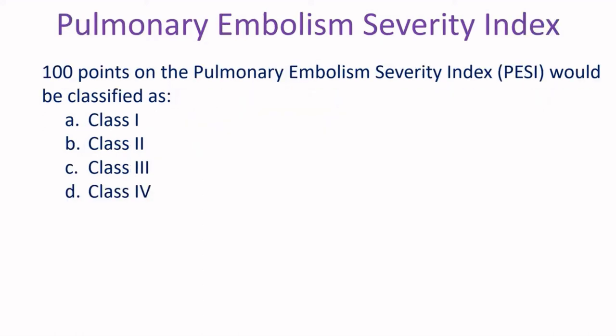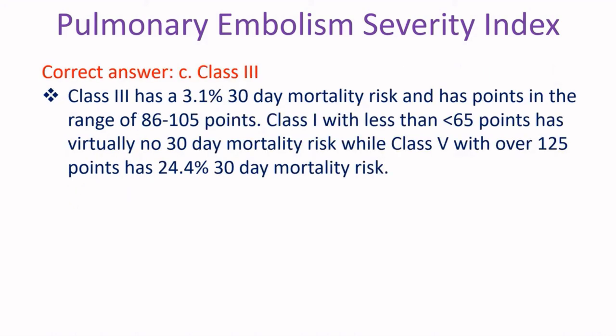100 points on the pulmonary embolism severity index would be classified as A. Class 1, B. Class 2, C. Class 3, D. Class 4. Correct answer C. Class 3. Class 3 has a 3.1% 30-day mortality risk and has points in the range of 86 to 105 points. Class 1 with less than 65 points has virtually no 30-day mortality risk, while class 5 with over 125 points has 24.4% 30-day mortality risk.